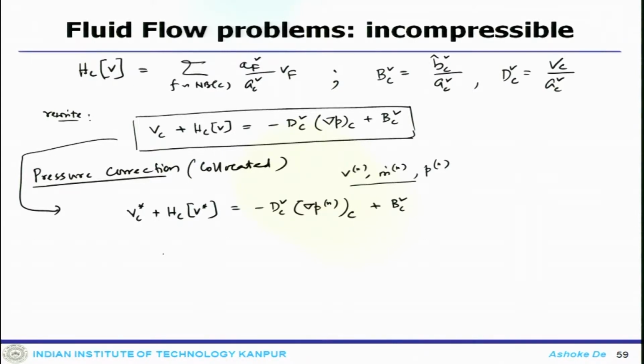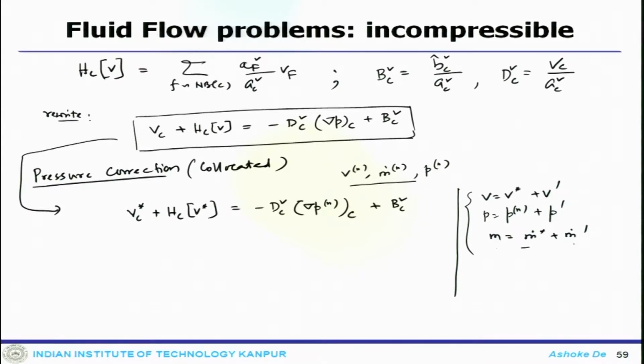In the standard form we have been using, V equals V star plus V prime, P equals P^n plus P prime, and m dot equals m dot star plus m dot prime, with the guess values and the corrections which should satisfy the conservation equation.